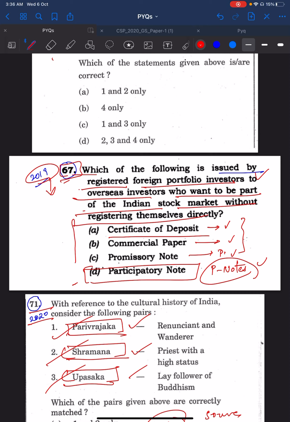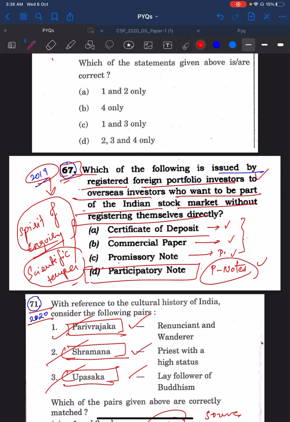This is called the spirit of inquiry. This is also related to scientific temper, both of which are very important if you want to clear the UPSC, because UPSC frames questions based on the spirit of inquiry and scientific temper. It is also a fundamental duty to develop these things.